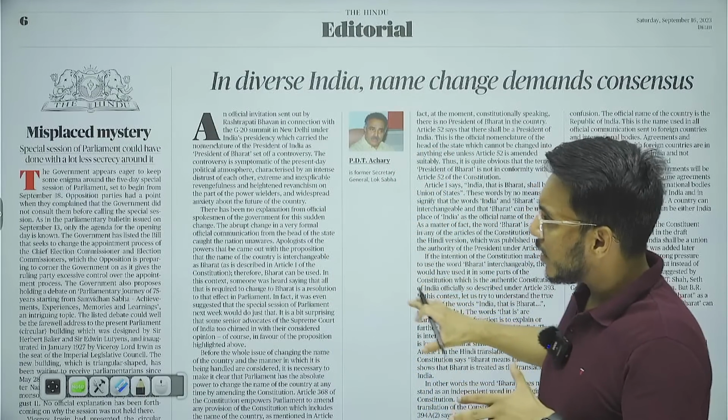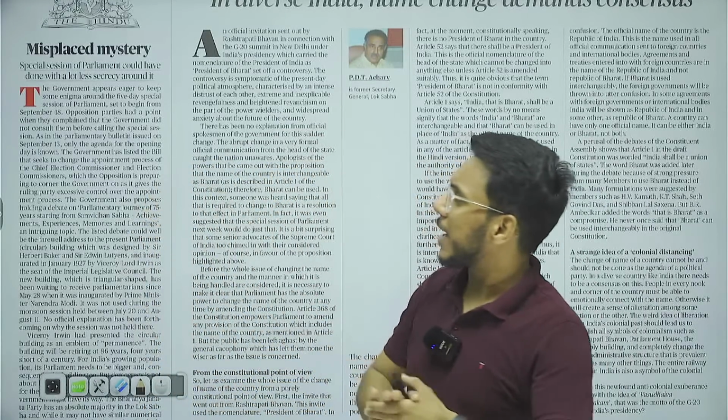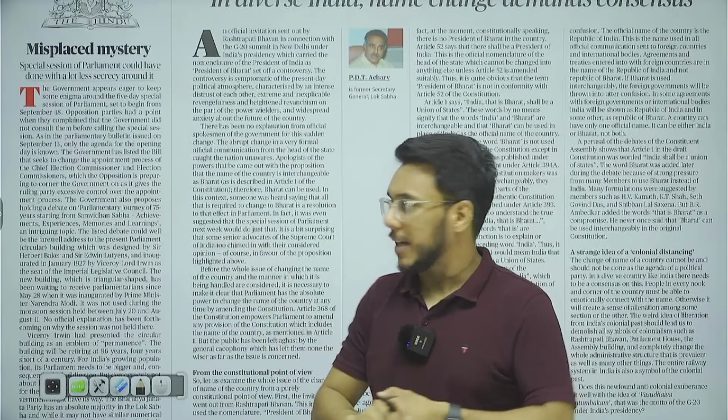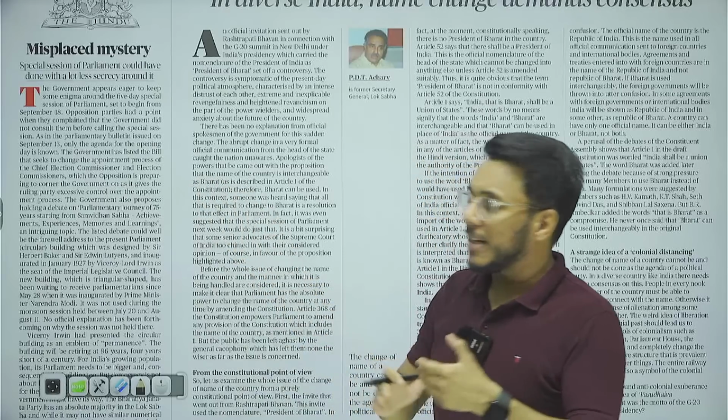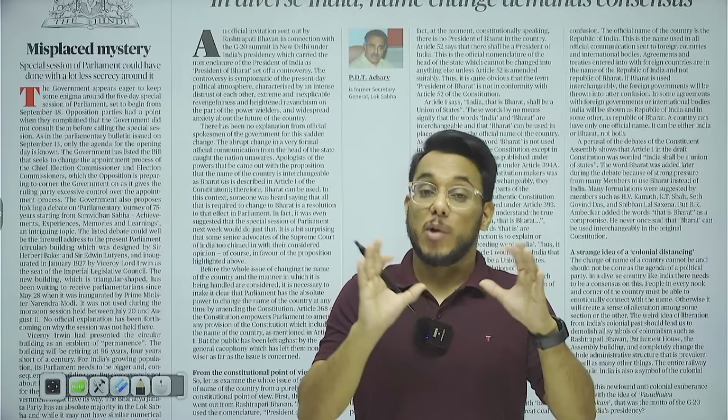Then this article talks about the misplaced mystery: the special session of Parliament could have done with less secrecy. Parliament is about to meet for a special session from 18 to 22, and up till now opposition parties were not told the reason.